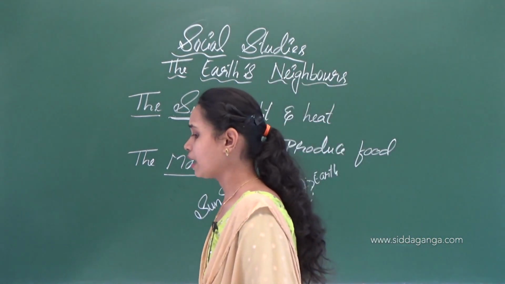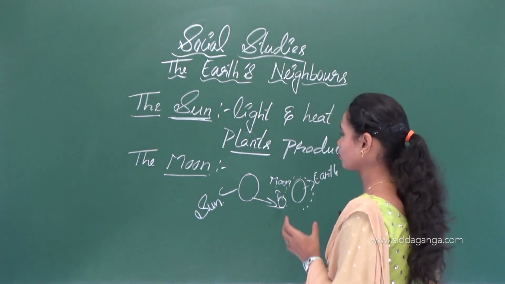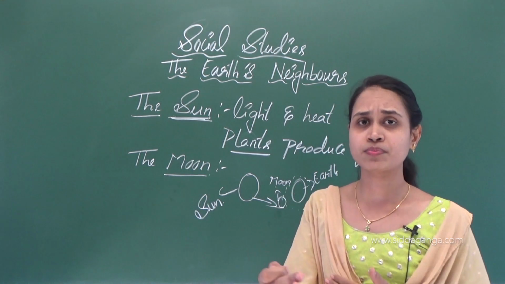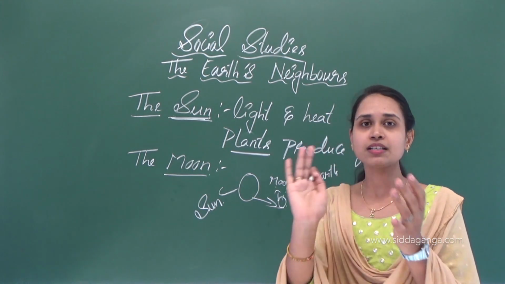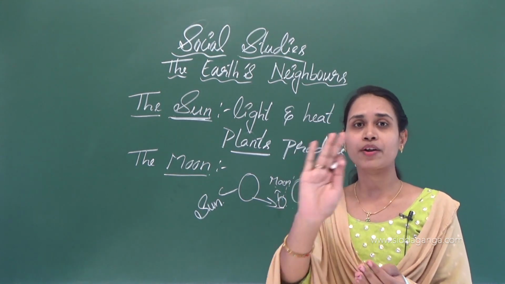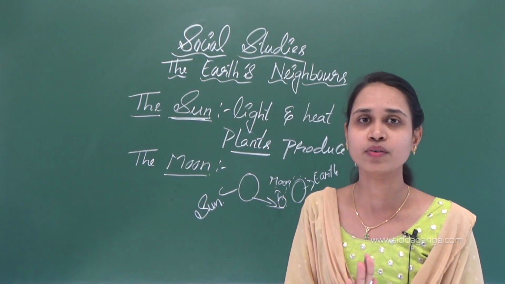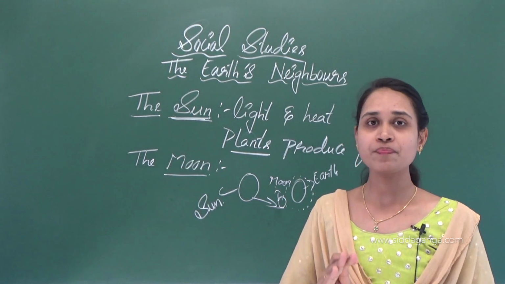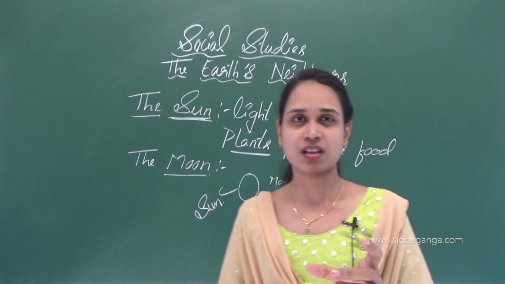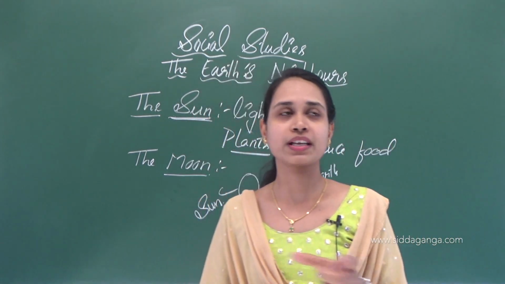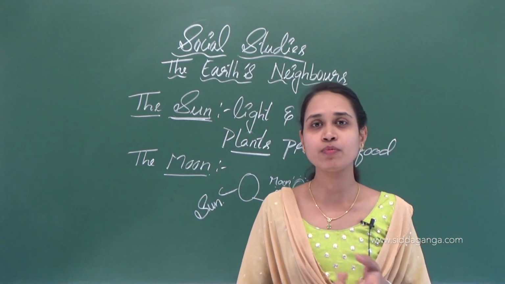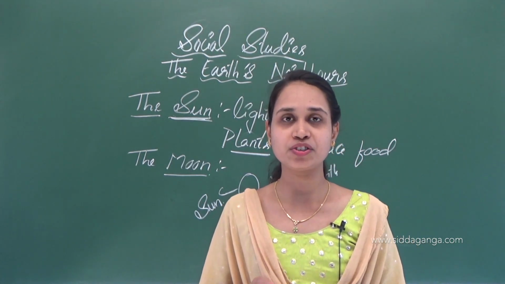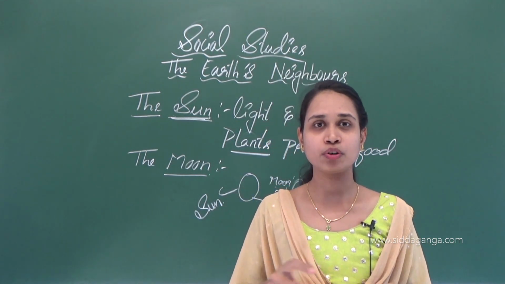When we send satellites, they move around the planets, yes or no? They give pictures of space, isn't it? For example, in mobiles, weather conditions are given in the notifications.